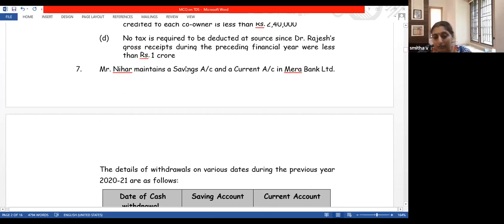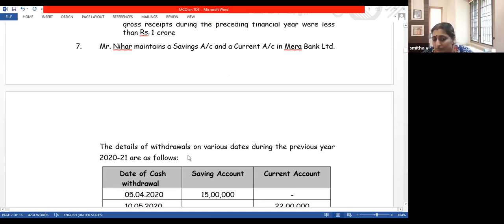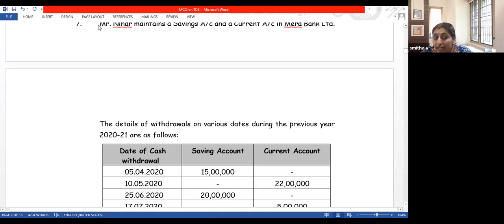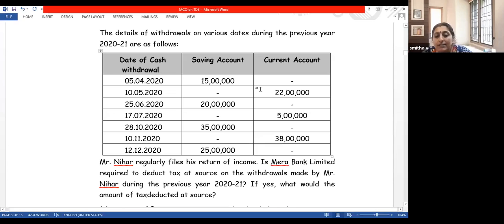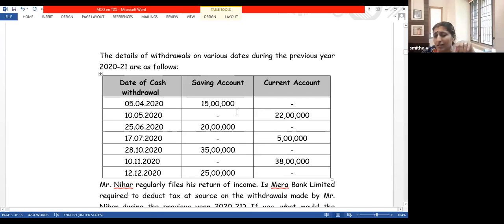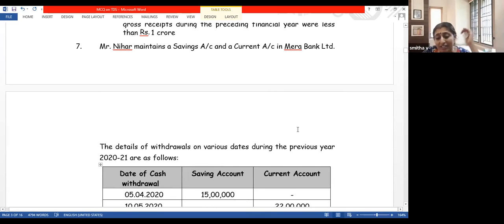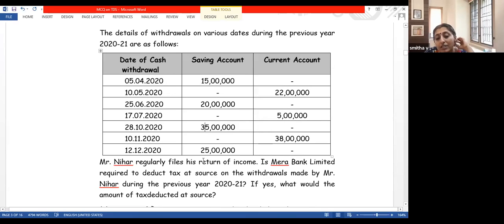Mr. Nihar maintains a savings and current account in Mira Bank Limited. Details of withdrawals are as follows. See, only cash withdrawal is covered. So we'll add the total withdrawals: 15 plus 20, 35, 35 plus 35, 70, 95, 95 plus 5, 1 crore, 1 crore 22. This is a single bank, but you have a savings account and a current account there. Total withdrawal is 1 crore 60 lakhs.